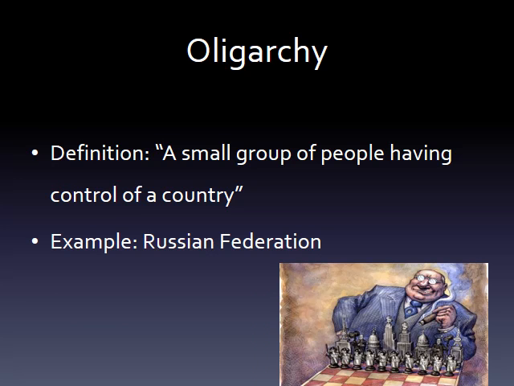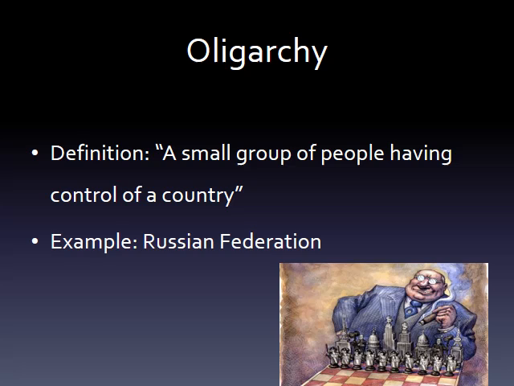Now, the next form of government is an oligarchy, which is when a small group of people have control of a country. This is not the same as a republic, where we elect representatives on our behalf. In an oligarchy, while still controlled by a small group of people, they are not per se elected. It's really when the elite just take all the power and don't share it.